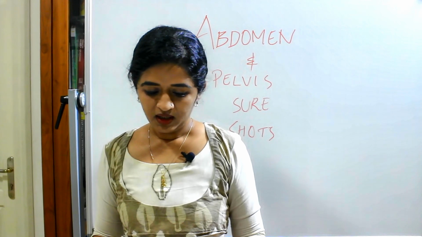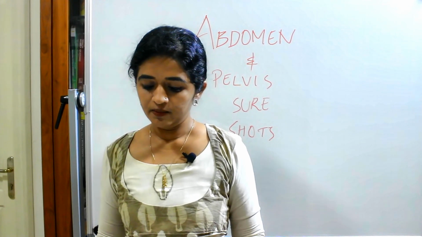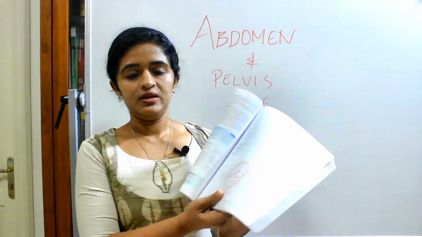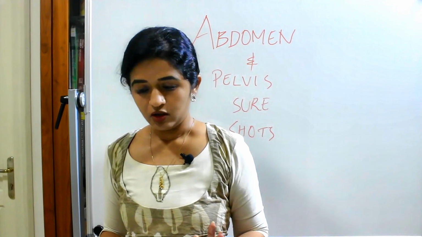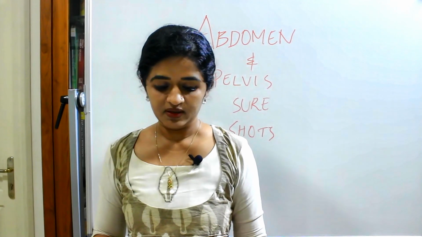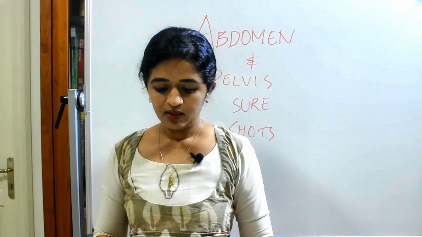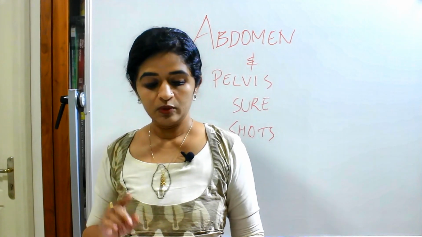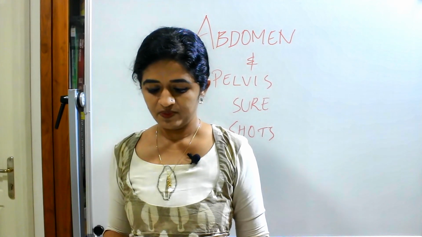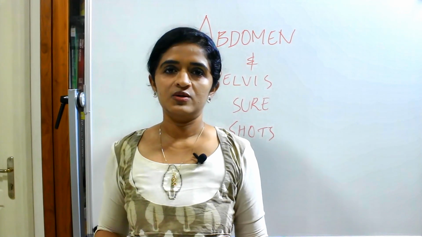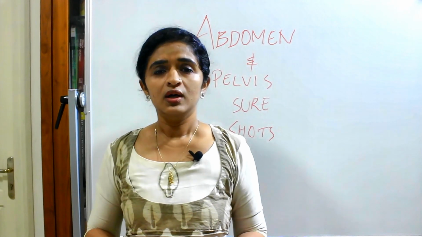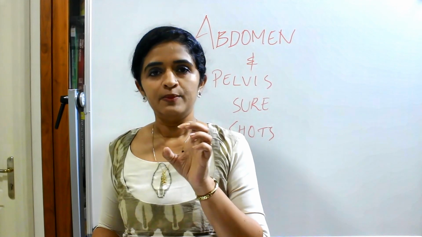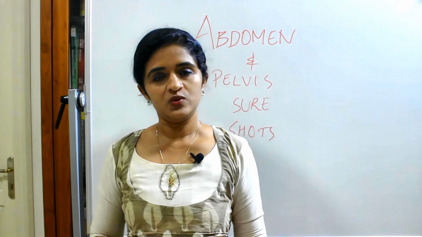Then coming to the arterial supply of the colon, just have a look at this diagram. That will help you to remember the arterial supply of the large intestine, the colon. Then the marginal artery of Drummond can be asked as a short note. Then read about congenital megacolon or Hirschsprung disease. Coming to the vessels, the superior mesenteric artery and its branches, very important, and the inferior mesenteric artery and its branches. If it is difficult for you to know the theory part, just focus on the important branches and a diagram. That will be enough.